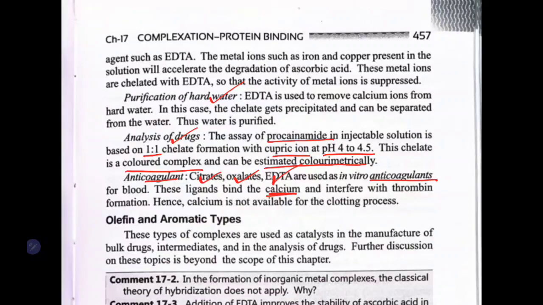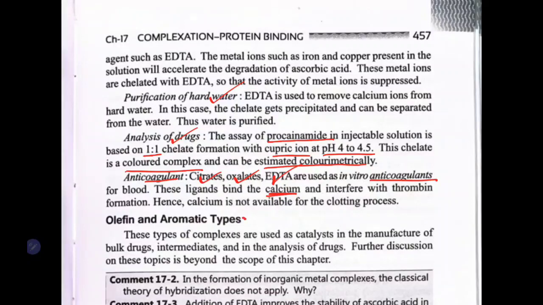So, if you add EDTA to that blood, this EDTA will form a complex with the calcium and sequester it. Because calcium is very important in the pathway of clotting, now that its property has been suppressed, there will be no clotting, thus it acts as an anticoagulant.